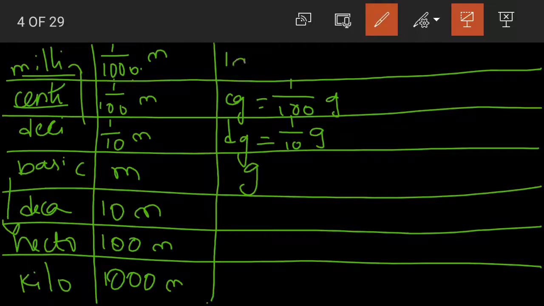1 milligram, mg, is equal to how much? 1 by 1000 of a gram.